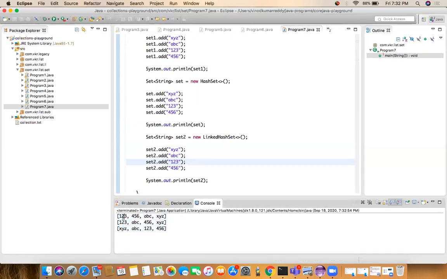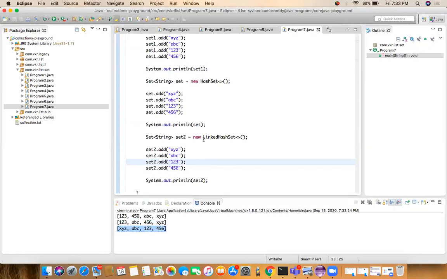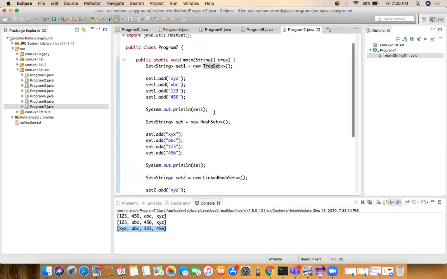First, if we see, it is in sorting order: 1, 2, 3, 4, 5, 6, ABC, XYZ. If you go to the HashSet, this is not in order because it is giving a different order. If you go to the linked HashSet, it will give in order, but the duplicate elements are not added. So according to our requirement, we have to use these classes of the set interface.